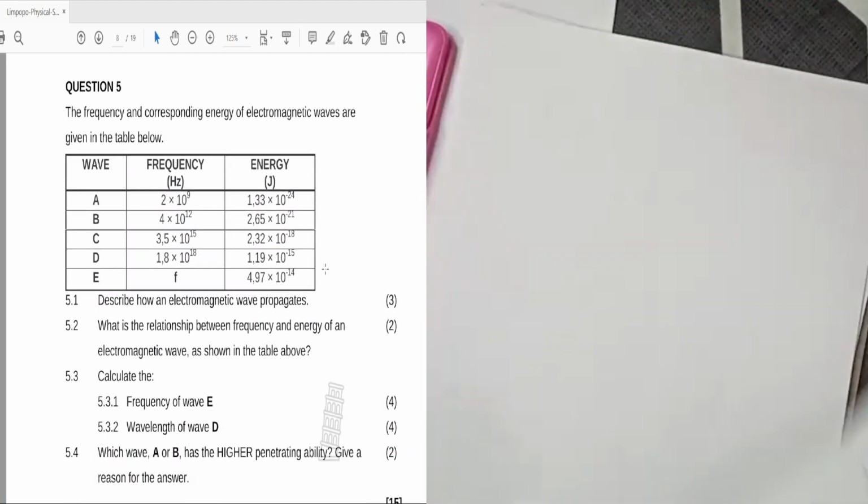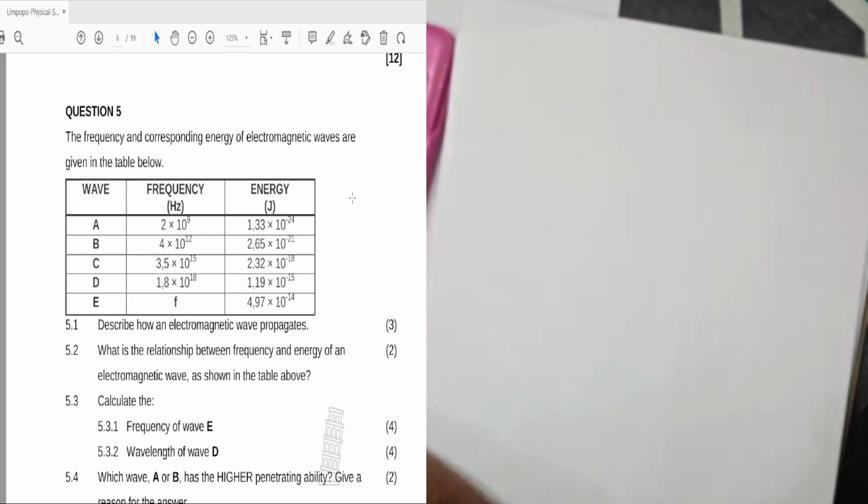Question 5. Alright, so welcome to question 5. I hope you're still here. Question 5. The frequency and the corresponding energy of electromagnetic waves are given below. The waves, the frequency and the energy.